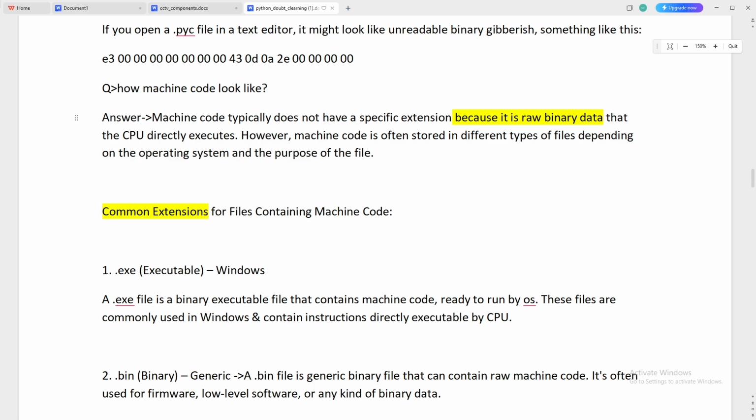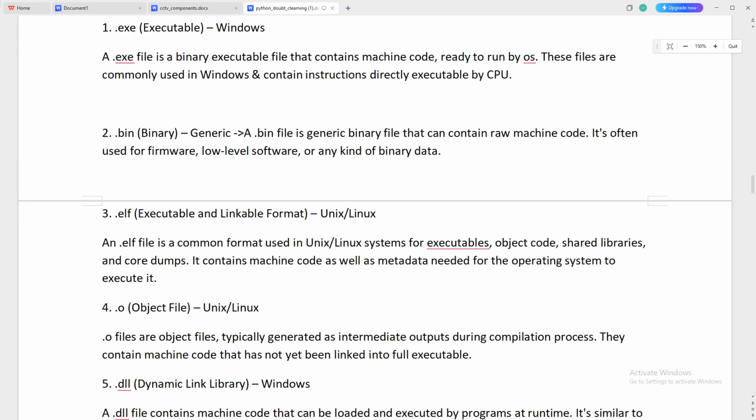But there are some common extensions for files containing machine code. For example, .exe, as you see in multiple games or files. It is a binary executable file that contains machine code ready to run by the operating system. These files are commonly used in Windows and contain instructions directly executable by the CPU.